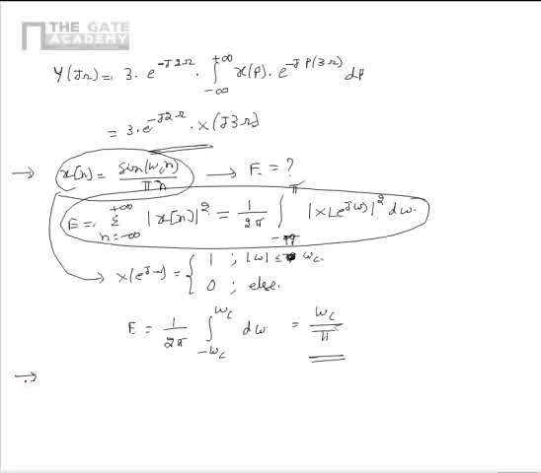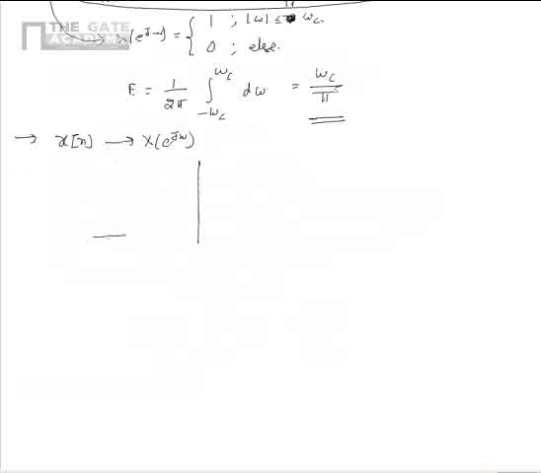Now let us consider another problem, as per which there is a discrete time signal x of n given whose DTFT is X of e power j omega. We know that the DTFT of the given signal is as shown in the diagram.